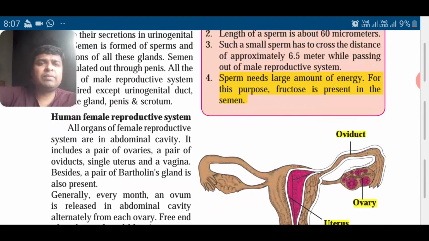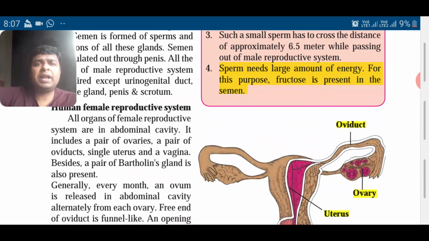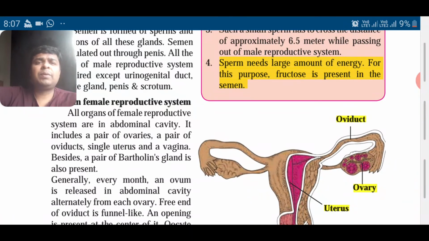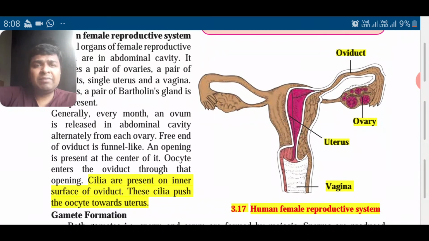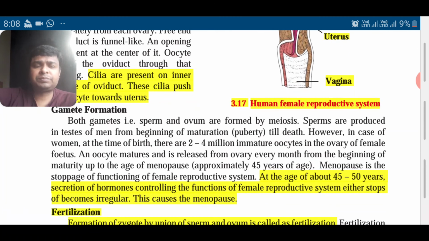Now you can see the female reproductive system. See the parts: vagina, uterus, ovary and oviduct. Now all organs of female reproductive system are in abdominal cavity. They include a pair of ovaries, a pair of oviducts, single uterus and vagina. So generally every month ovum is released in abdominal cavity, alternately from each ovary. The free end of the oviduct is funnel like, and opening is present in the center. Oocyte enters the oviduct through opening and cilia are present to push it forward.